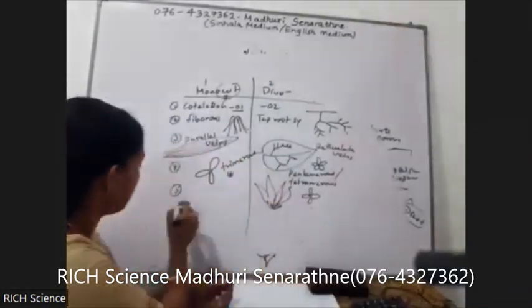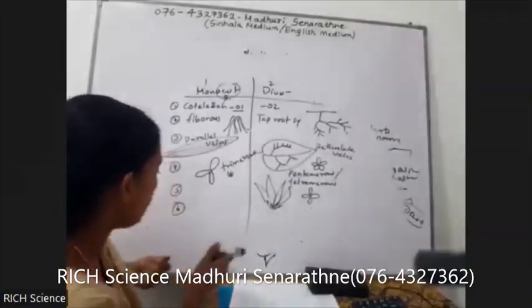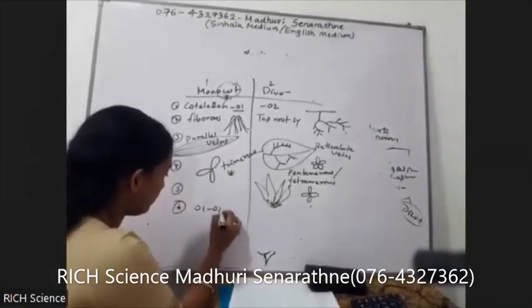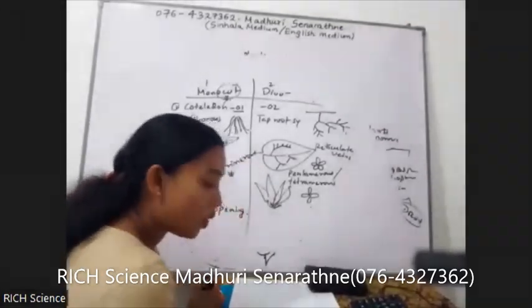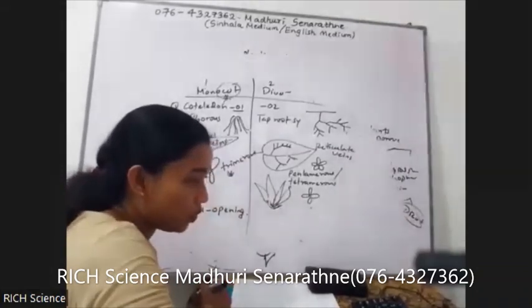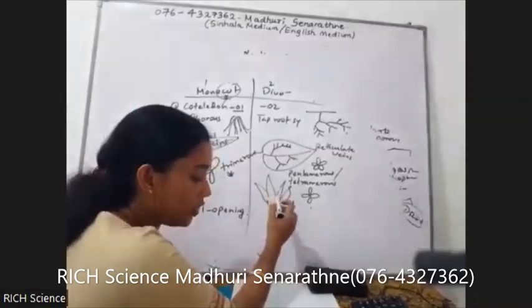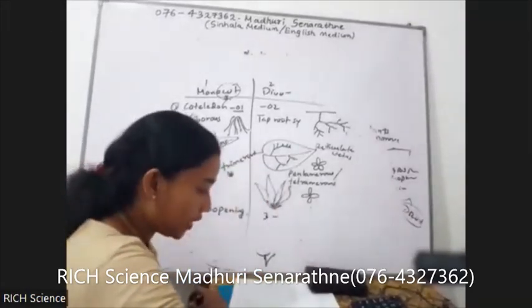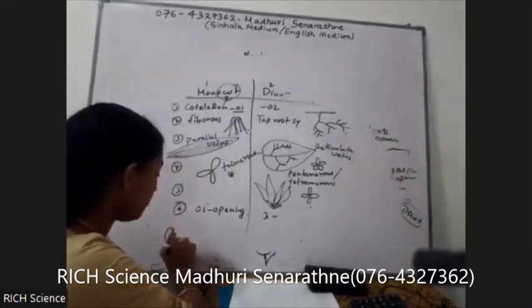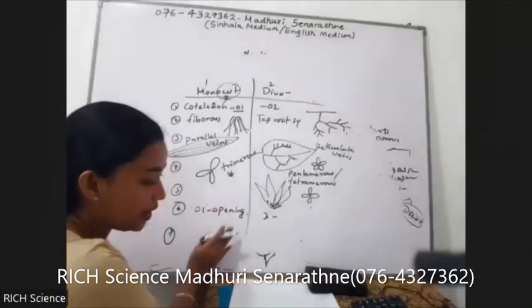Here, pollen grains are with one opening or aperture. Here, pollen grains are with three openings or three apertures. Okay. 7. Vascular bundles in the stem do not have cambia and are scattered.